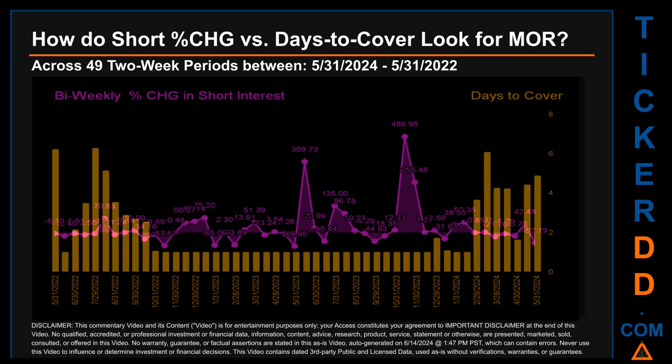Other interesting data points include: the largest percentage increase in short interest was 486.96%. The largest percentage decrease in short interest found across those 49 two-week snapshots was minus 69.95%. It occurred once on May 31, 2023 settlement date. The average days to cover was about 2. The biggest days to cover was 6.29 and it happened once on July 29, 2022 settlement date.